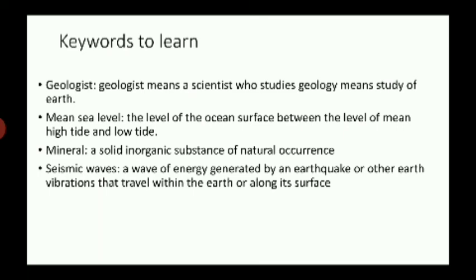Those were the P waves and the S waves, means the primary waves and the secondary waves. Then we learned about the structure of the earth, and the structure of earth is divided into three layers of the earth's interior, and those layers were crust, mantle and core.